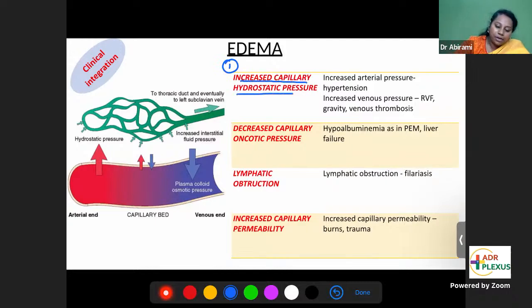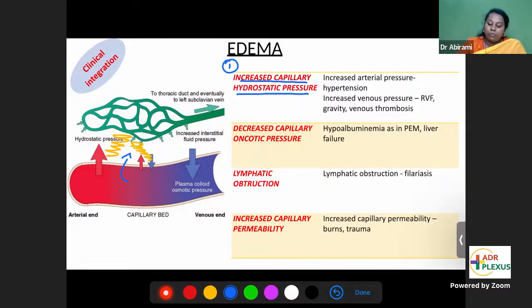increased capillary hydrostatic pressure. The role of capillary hydrostatic pressure is to push the fluid from capillaries into the interstitium. That is what the capillary hydrostatic pressure will do. So if you have increased capillary hydrostatic pressure, it's going to push more fluid into the interstitium. Therefore, you will have excessive accumulation of fluid here and therefore edema. So increased capillary hydrostatic pressure can cause edema.